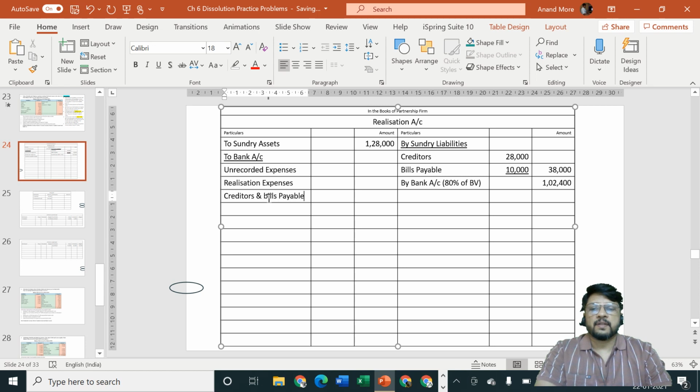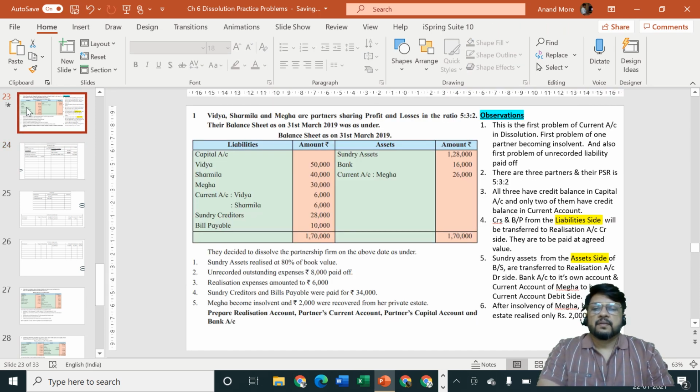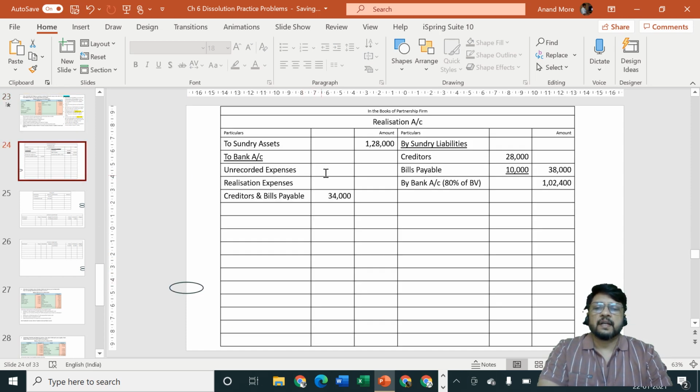Because they have not given us a separate amount for creditors and bills payable, they have given us a combined amount of rupees 34,000, and unrecorded expenses paid off 8,000, realization expenses 6,000.